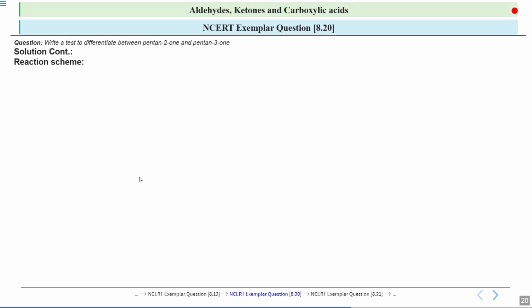So if you see the reaction scheme, carefully look at this example. This is pentan-2-one. 1, 2, 3, 4, 5, five carbon atoms are there, and I will start numbering from this side. You can see on the second carbon there is a C double bond O group, so we have a methyl ketone. So this compound, pentan-2-one, will give a positive iodoform test. It will form a yellow precipitate and correspondingly you will get sodium butanoate.